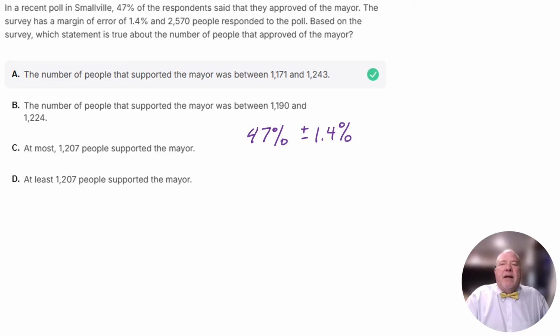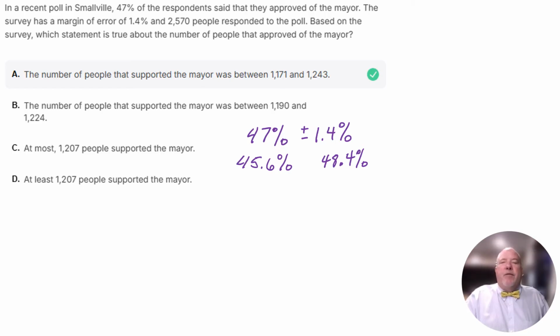So if we subtract 1.4%, that gives us 45.6%. And if we add 1.4%, that gives us 48.4%. All right, so at the minimum, 45.6% of the population approved of the mayor, and at the maximum, 48.4% did. And so now we need to figure out how many people that is.